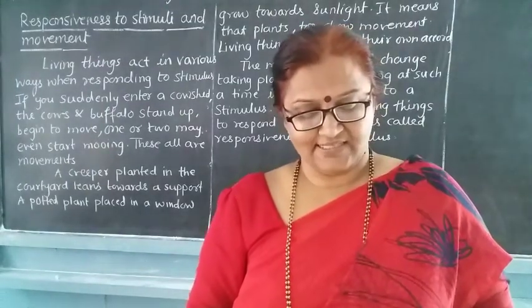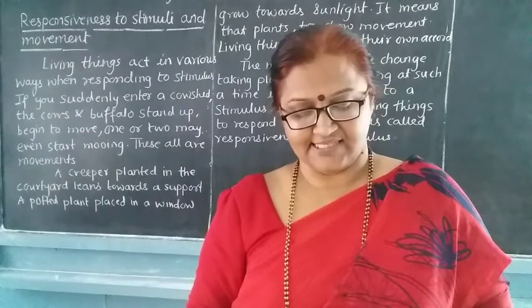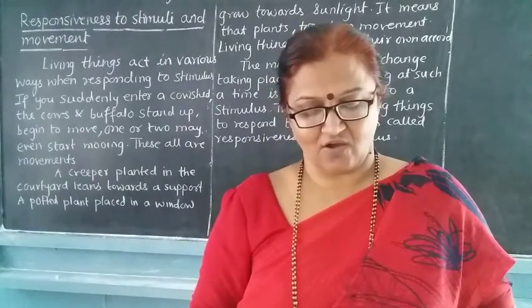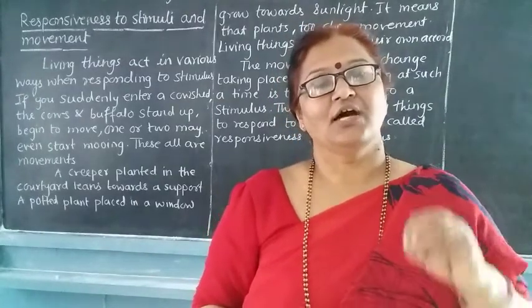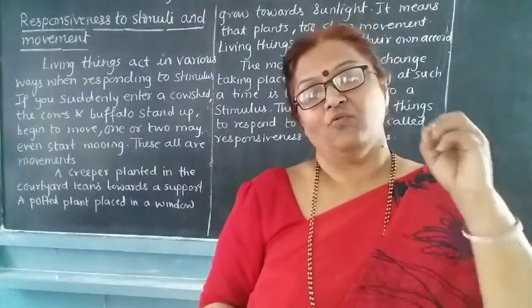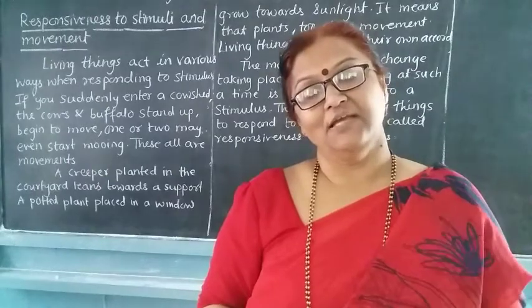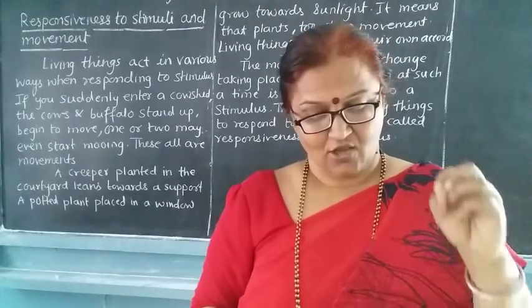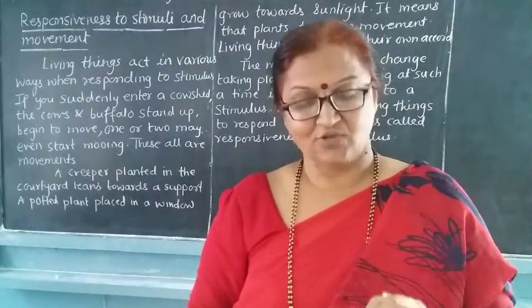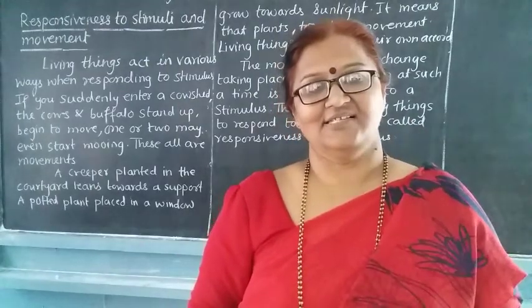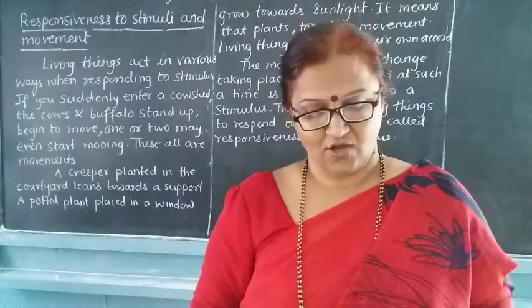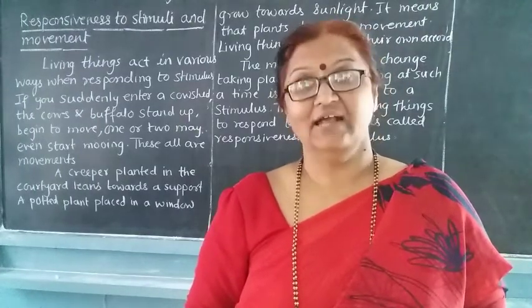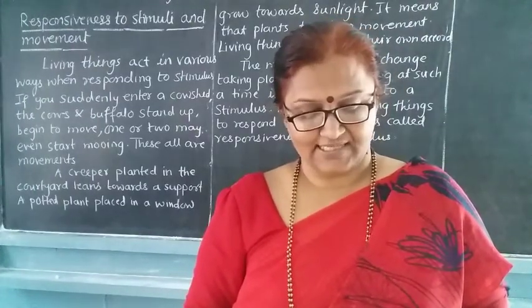All the characteristics of living things are seen in every cell of the living thing, whether the organism is unicellular or multicellular. Many of the characteristics are seen in both unicellular and multicellular organisms.